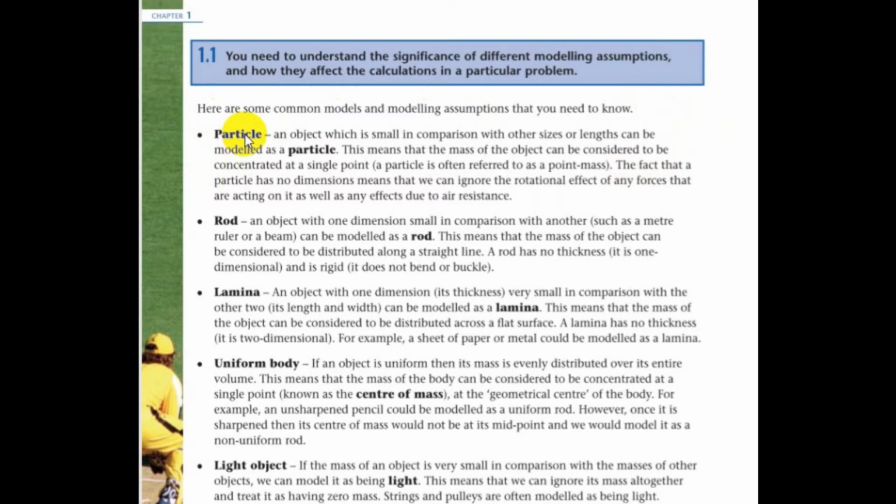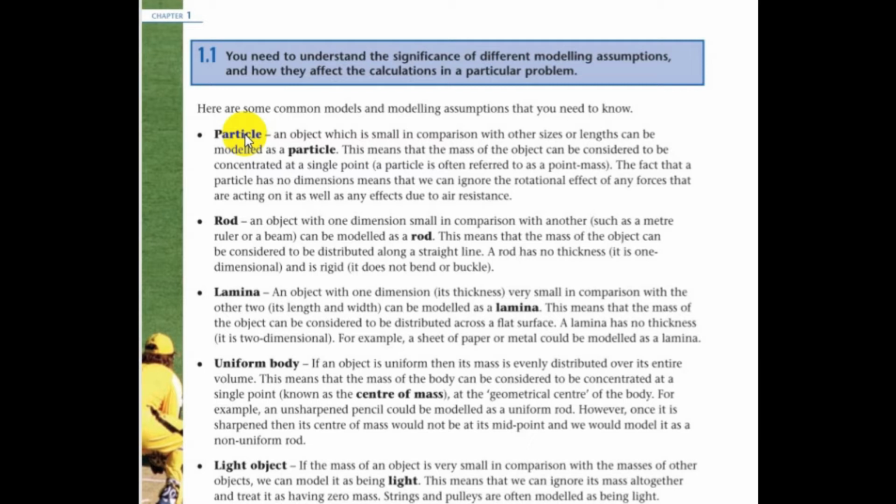The term particle means that the mass or the weight of the object will act from a certain point. That point is usually going to be the center of the particle. So whenever the question says to take this thing as a particle, it means that the weight or mass of the particle will act from its center and will not get spread over the rod or plank on which it is. Also, the air resistance acting on it is negligible, so we don't need to calculate the air resistance against the particle.